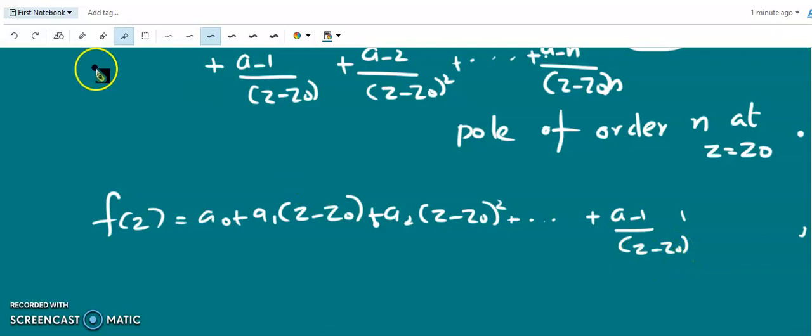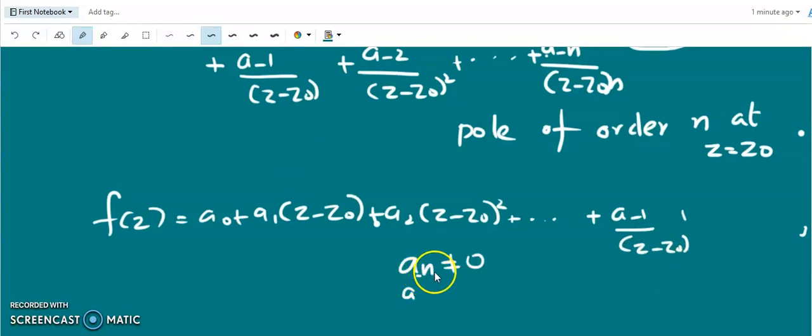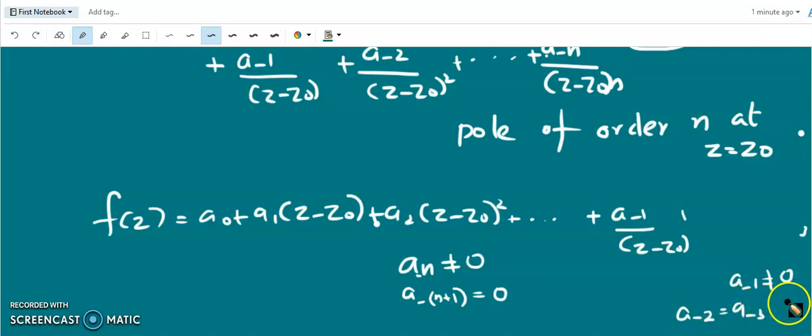So for a pole of order n, a minus n is not equal to 0, but a minus of n plus 1 is equal to 0, and all higher order coefficients are 0. That is, for a simple pole, a minus 1 is not equal to 0, but higher order coefficients a minus 2, a minus 3, etc. are zeros.